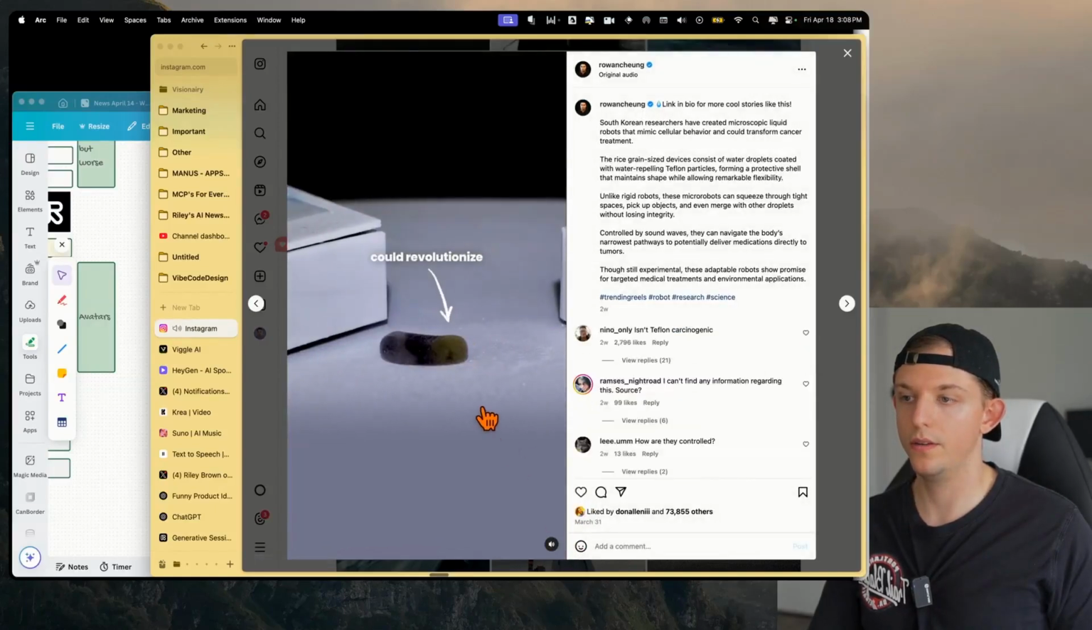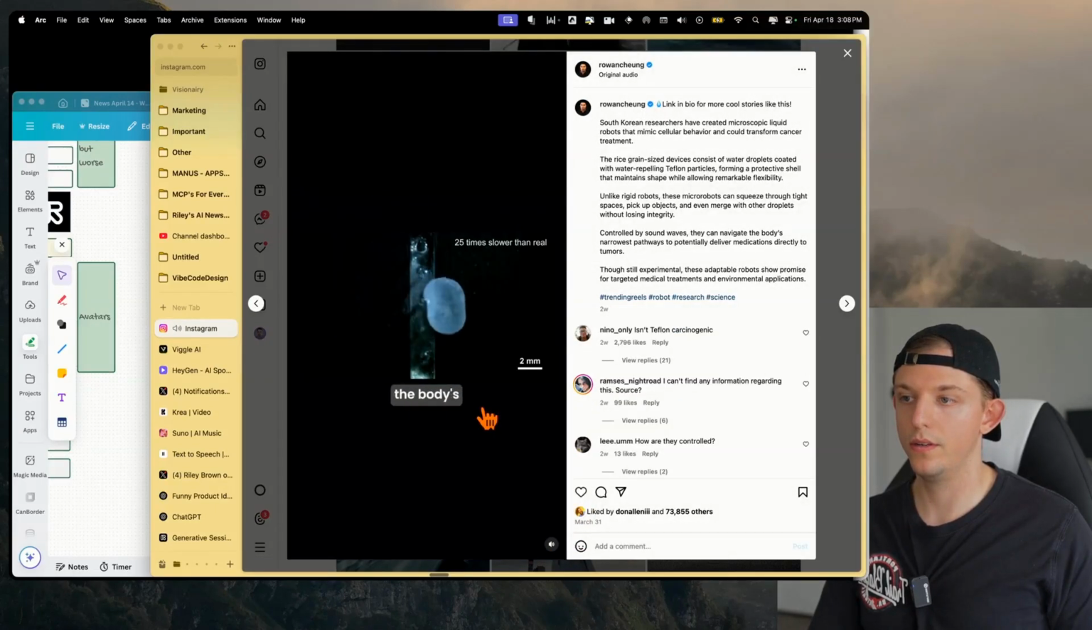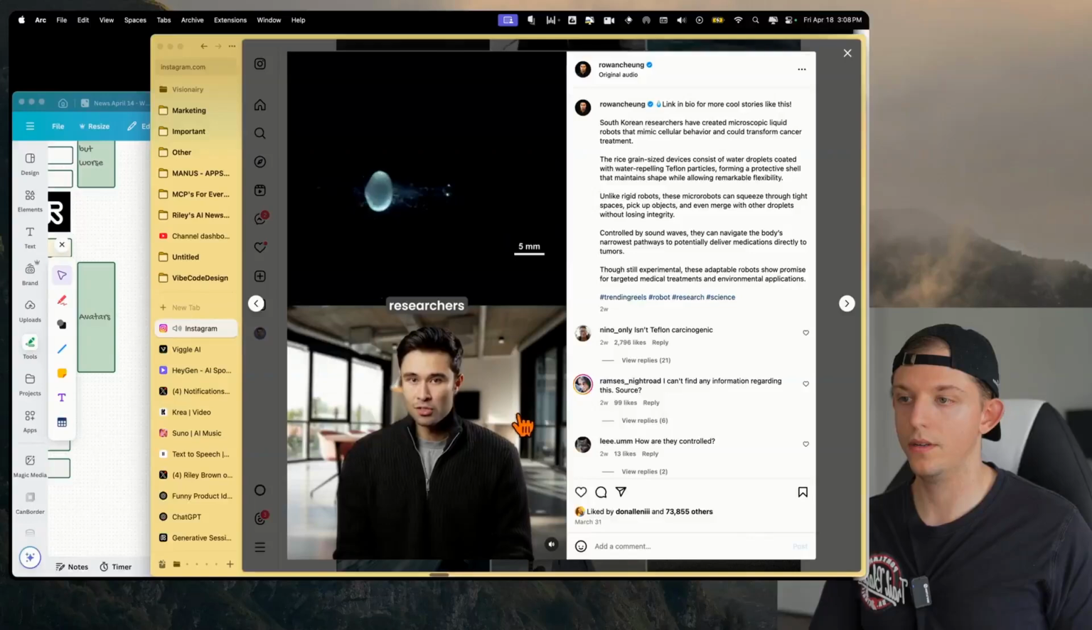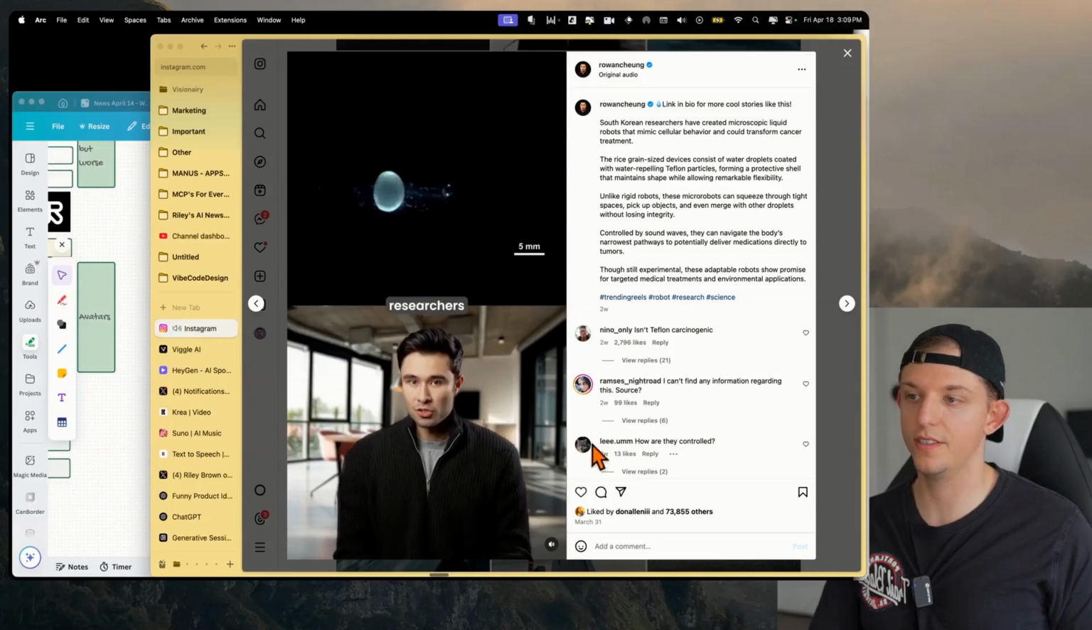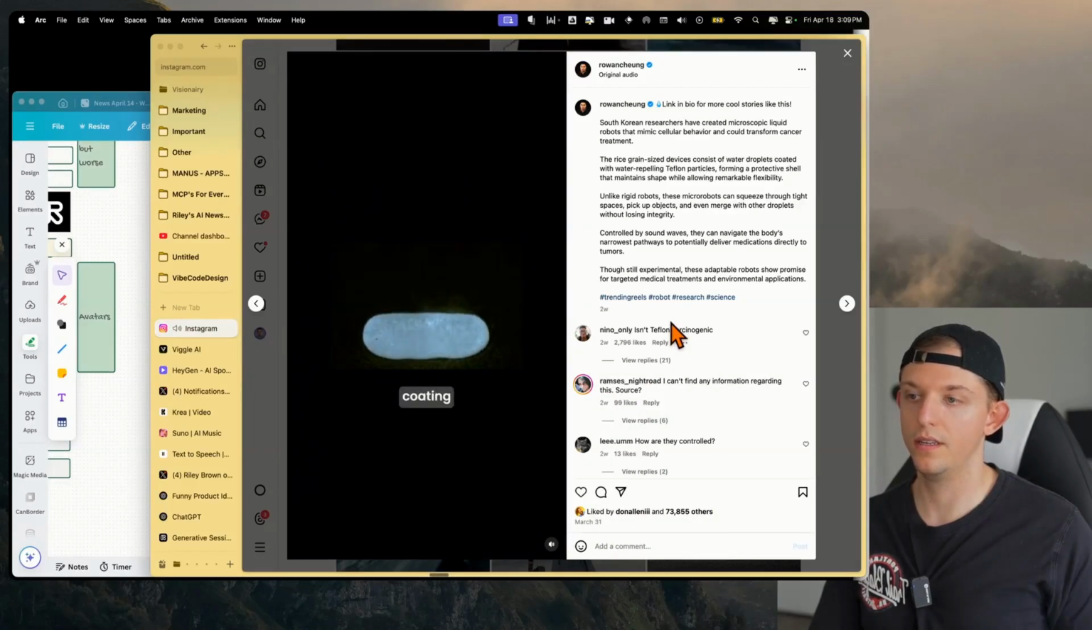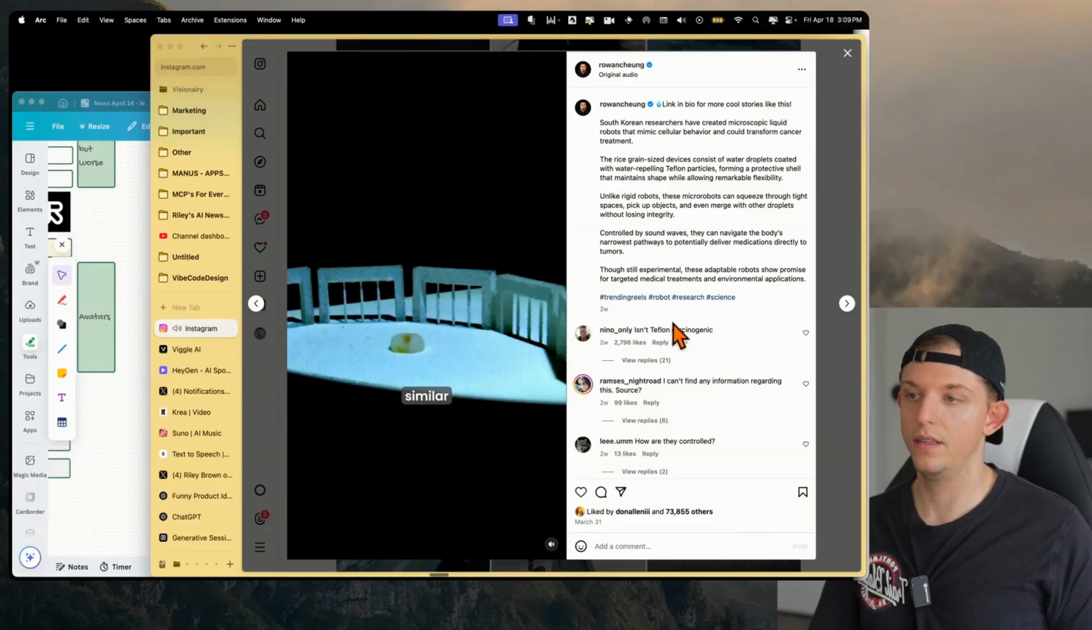Could revolutionize cancer treatment by navigating through the body's narrowest pathways. South Korean research. Researchers have created water-based micro-robots covered with a special Teflon coating that gives them abilities similar to living cells.